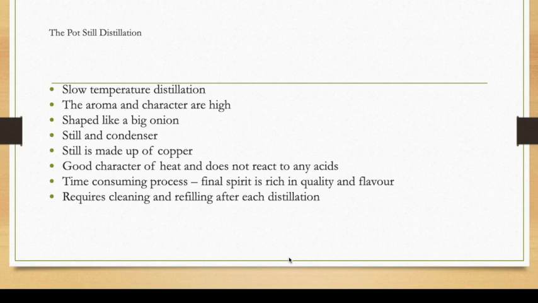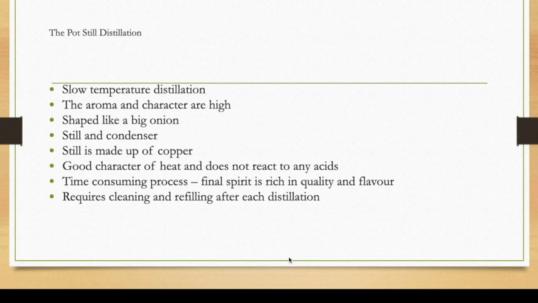The aroma and the character are very high. Since it is a very slow temperature method, the character and the aroma of the liquid are absorbed very nicely into the liquid. When you keep it inside for a long time, the aroma and the character build up.